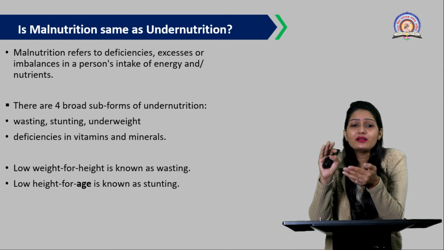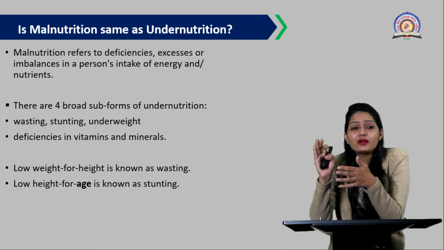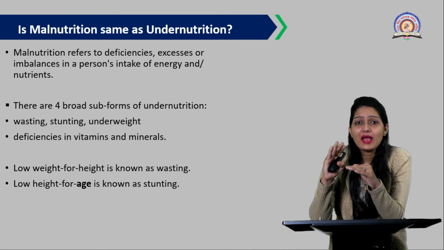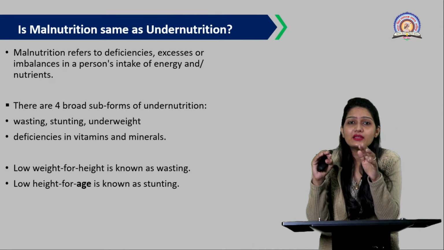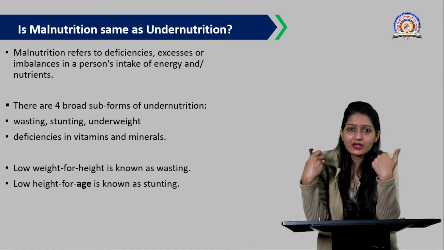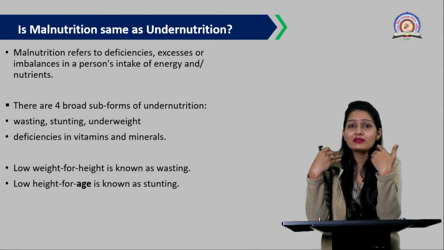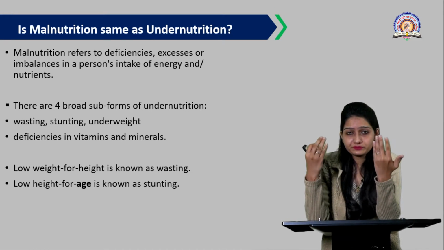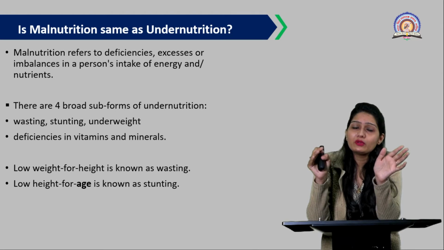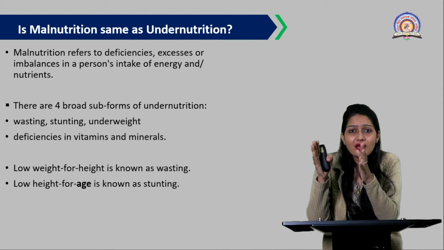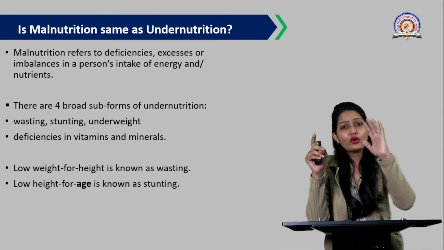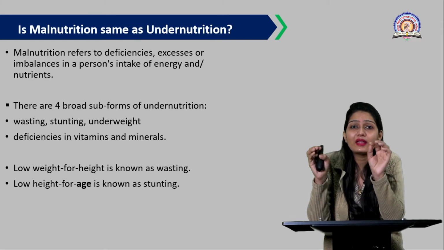So what is stunting and wasting? Wasting is low weight for the height. Say there is a child of 2 feet, or say I am standing in front of you. If my height is 5'5" and my weight is 30 kg only, I would be an undernourished woman. That means the person's height is generally larger than the body's weight, so the person will appear tall and very thin. This is called wasting.